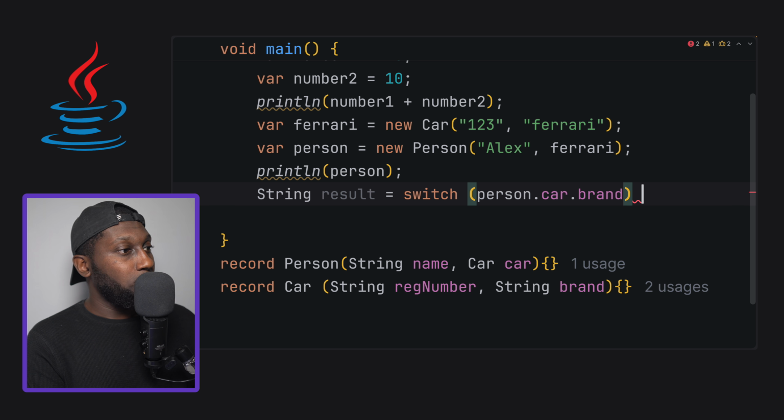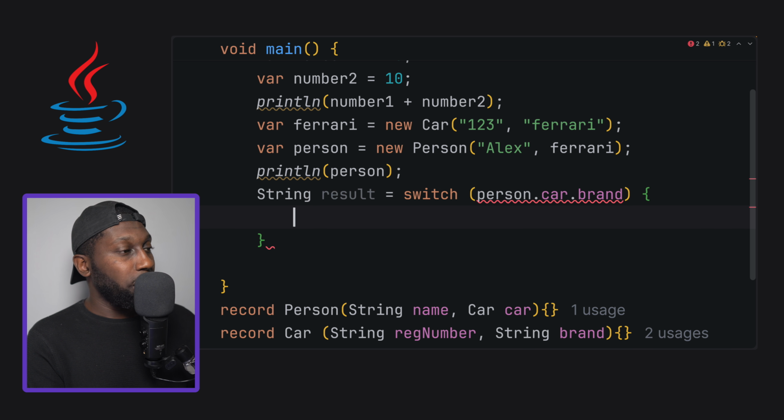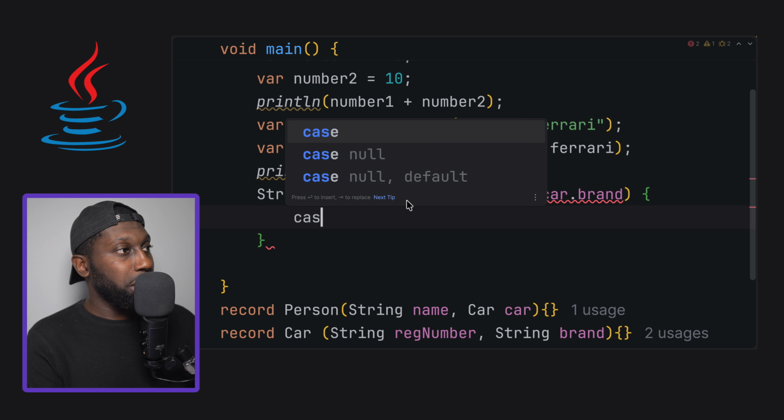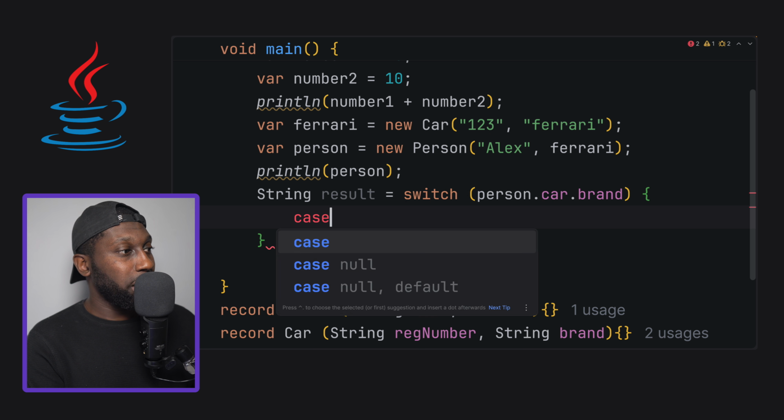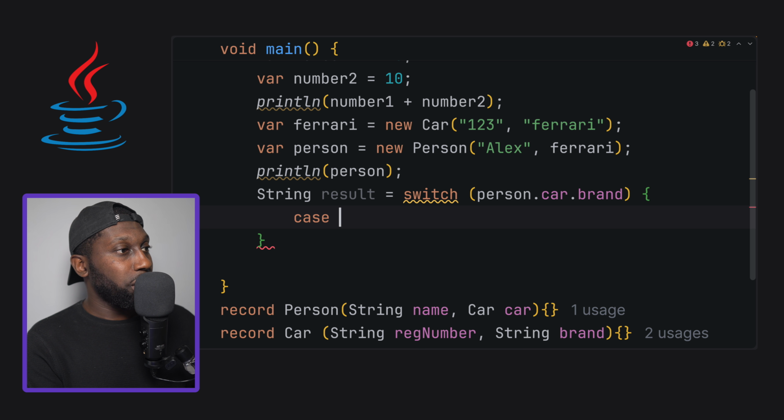So I want to switch on this in here, and what I want to do is I'm going to have a case in here, and you can see that we have case, null, and then default. So let's just say case, and then here let's just say Ferrari, and if this is the case, it goes like this.